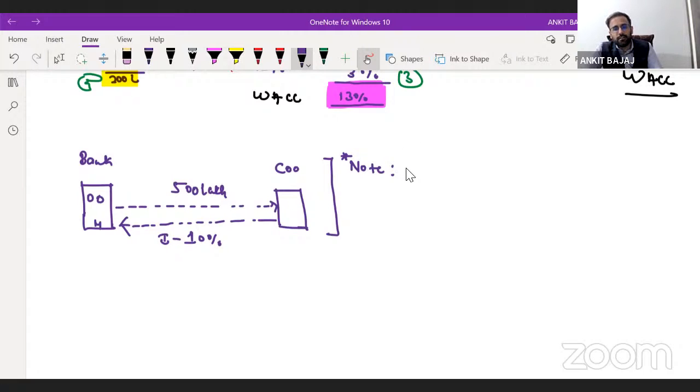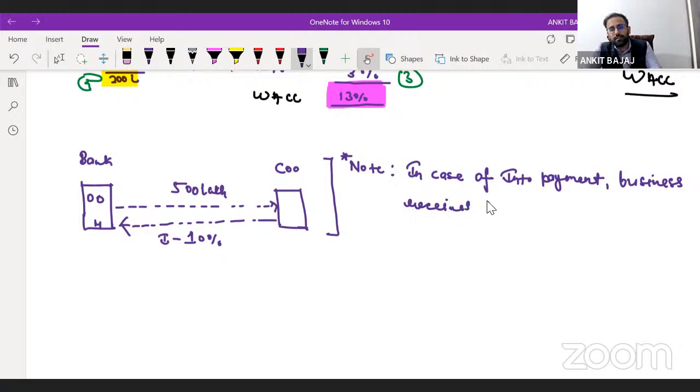that in case of interest payment, business receives tax benefit. Now, what is the meaning of tax benefit? In case of interest payment, business receives tax benefit.